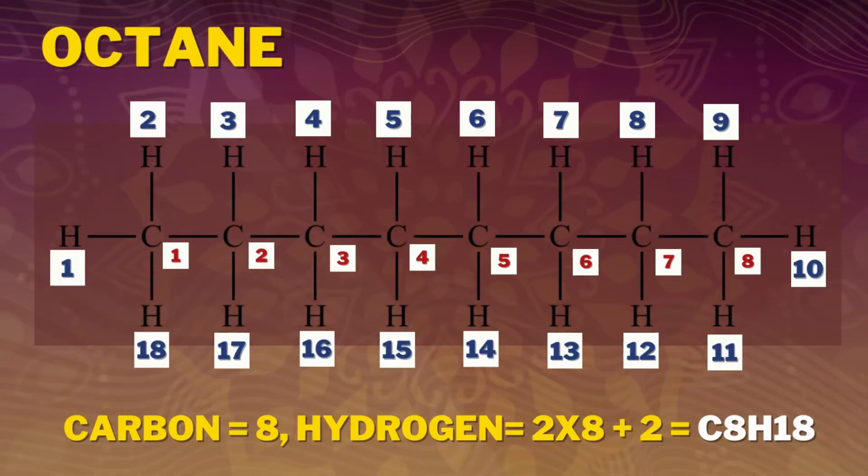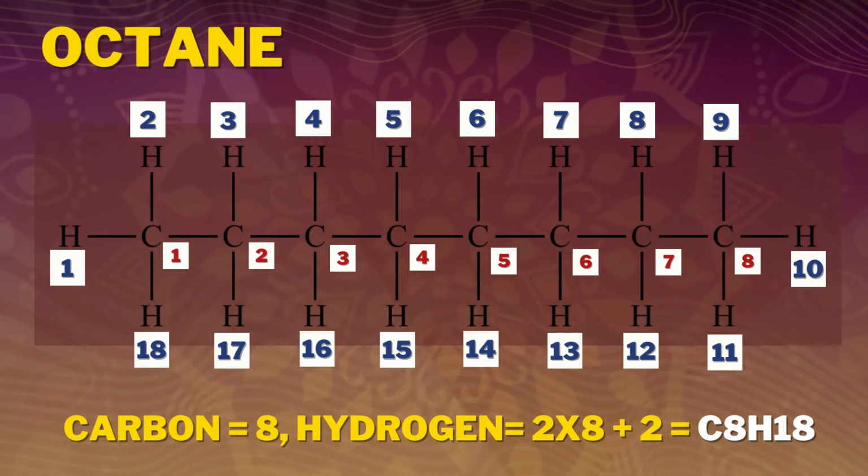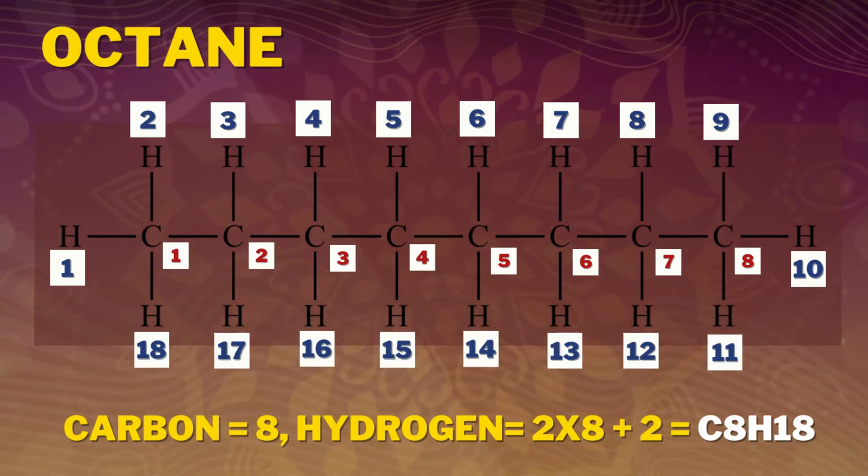Example, octane has 8 carbons, n is equal to 8, so H is 2 times 8 plus 2, which is equal to 18. Therefore, C8H18 is the molecular formula of octane.